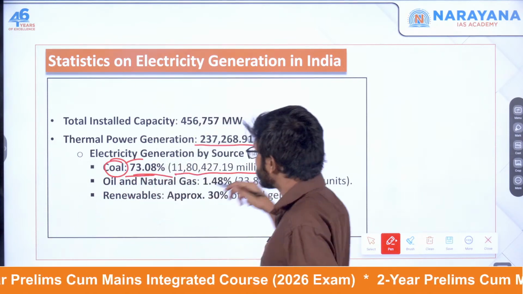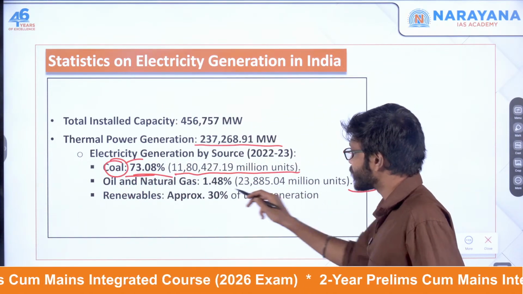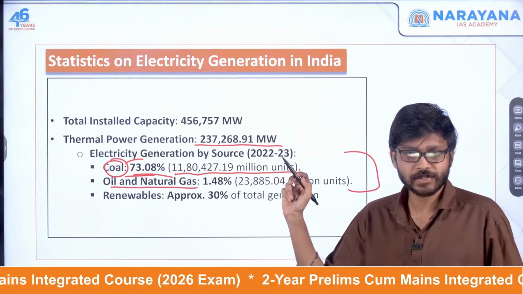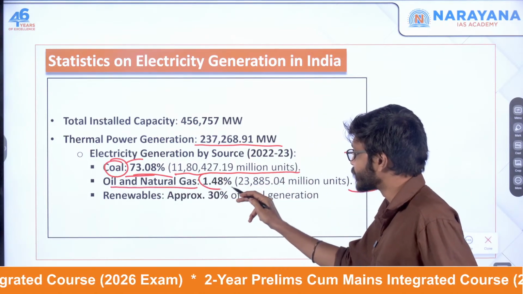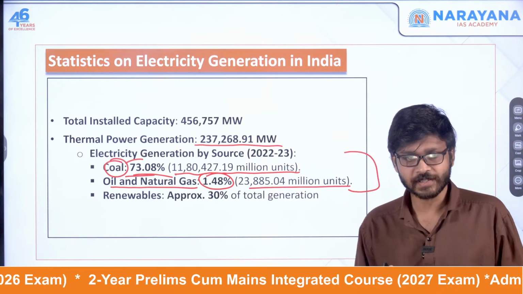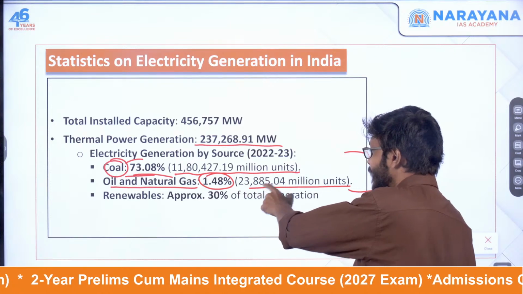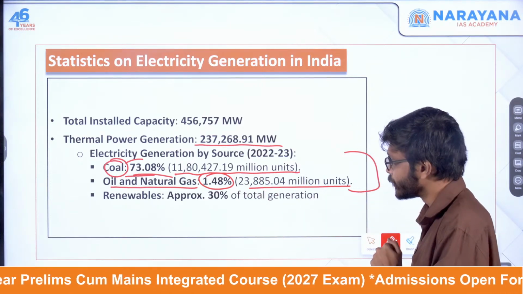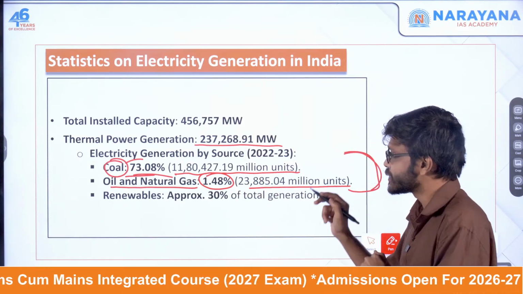If you take the total non-renewable energy, we have oil and natural gas also, which will be added to this. That is 1.48% of the total electricity generation, 23,885.04 million units, coming from oil and natural gas.